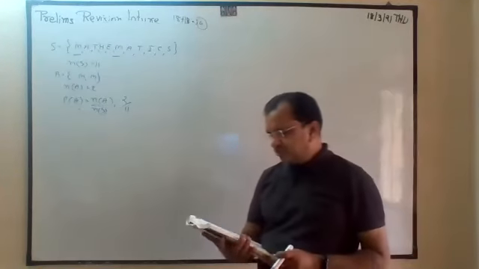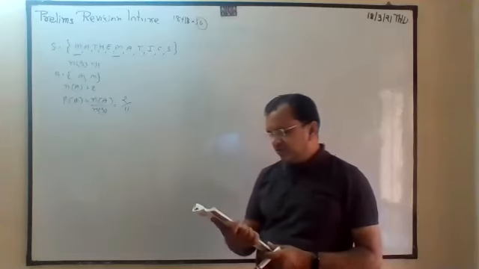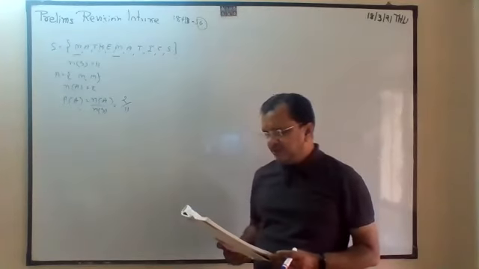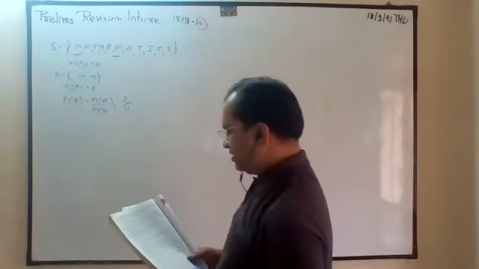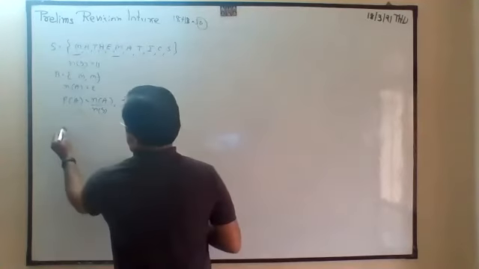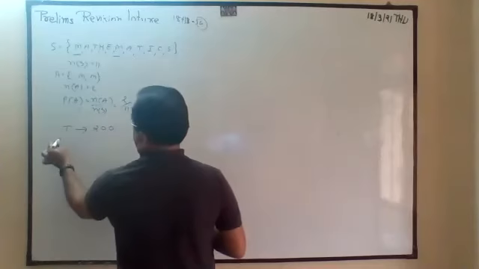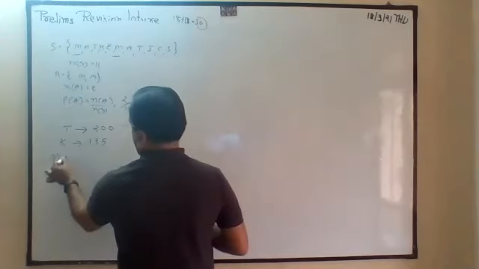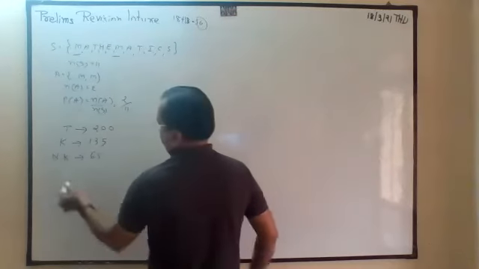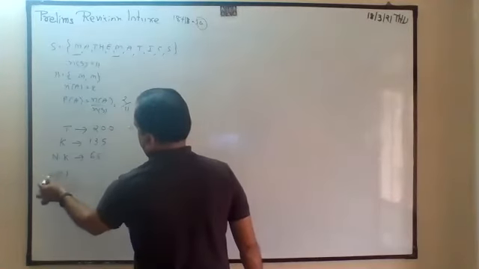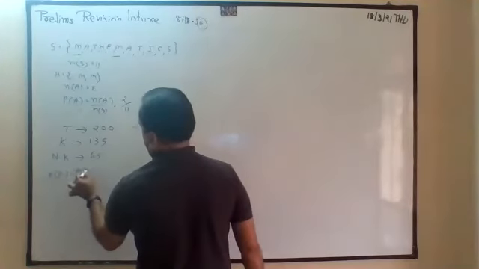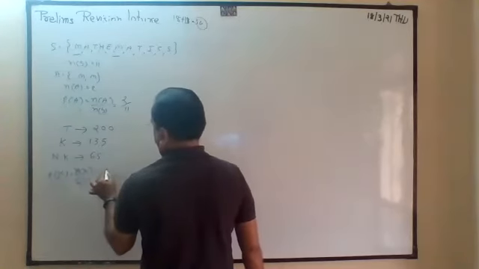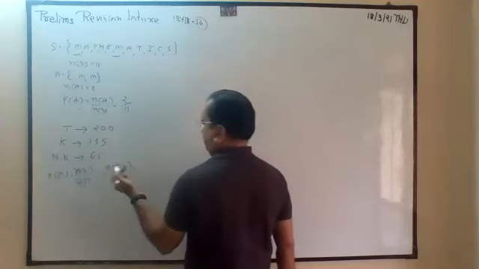Out of 200 students of the school, 130 like kabaddi, remaining students do not like the game. If one student is selected at random from all the students, find the probability that the student selected doesn't like kabaddi. Total students 200. Kabaddi 135, not kabaddi 65. So for kabaddi, probability is equal to number of K divided by number of T. T means S. And probability of not kabaddi, which are not playing kabaddi,